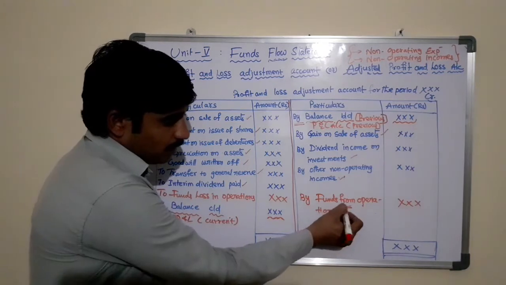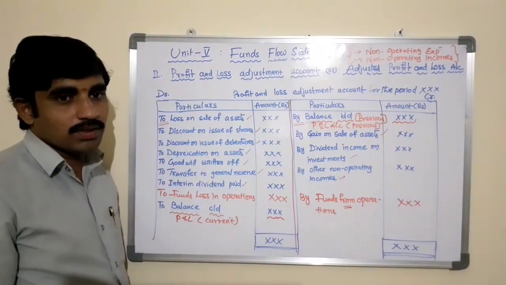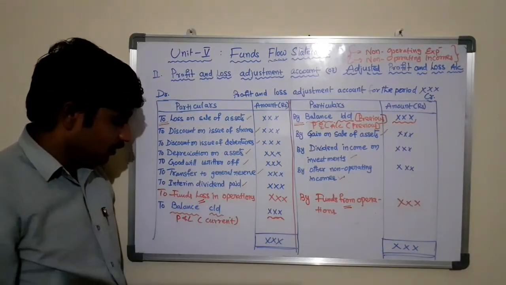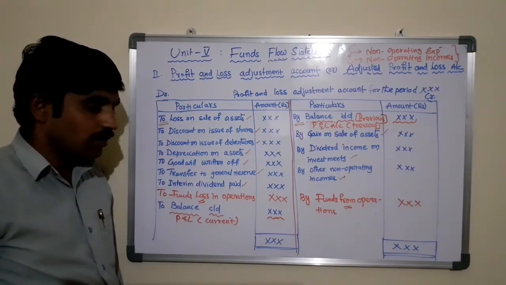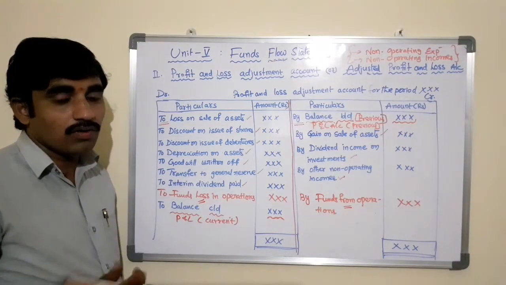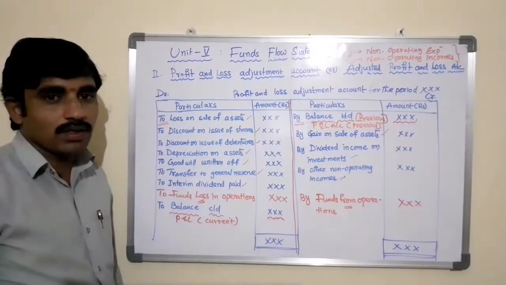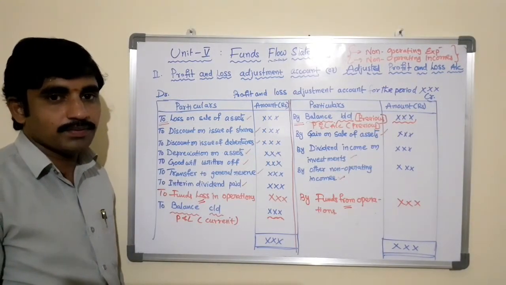If you find funds from operations, that is a source to the business. If you determine funds loss in operations, that is an application of the business, that is an outflow of the business. So this is the process of preparing the profit and loss adjustment account.